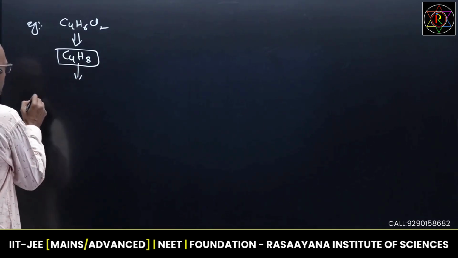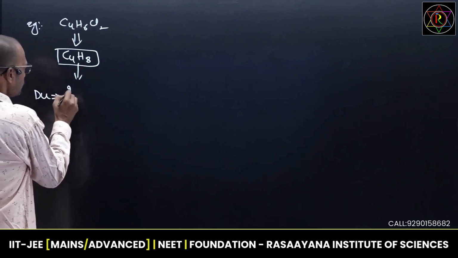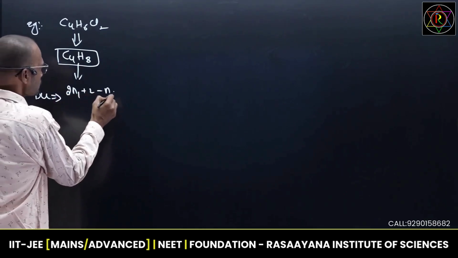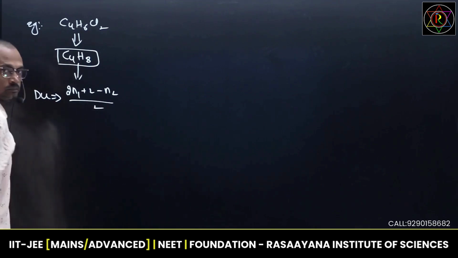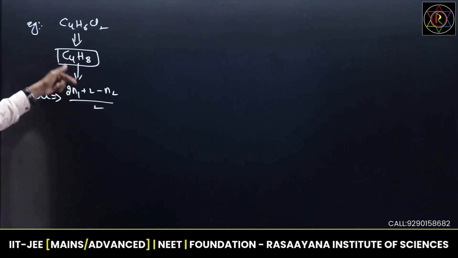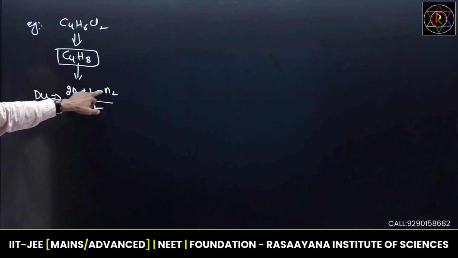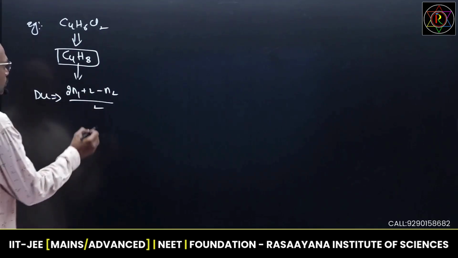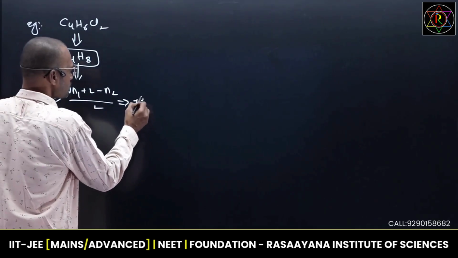Apply in this formula even. Suppose if you are confused, apply this one. Degree of unsaturation, 2n1 plus 2 minus n2 by 2. Like this formula you can apply. Otherwise, alkane general formula, anyone you can apply. 2 into 4, 8 plus 2, 10. 10 minus 8, 2 by 2. 2 by 2 means first degree of unsaturation.